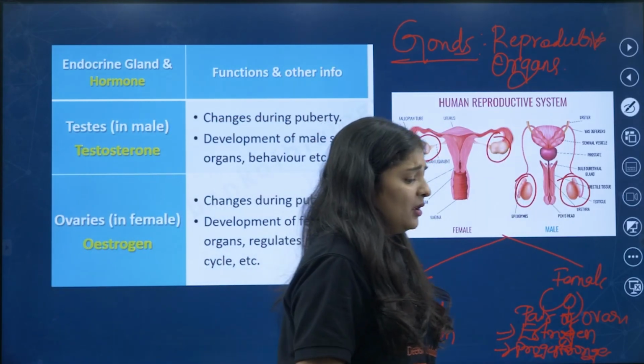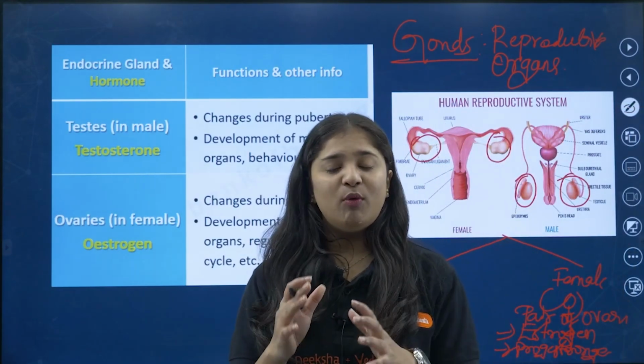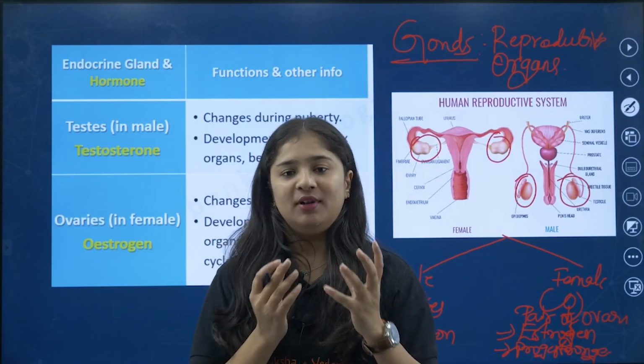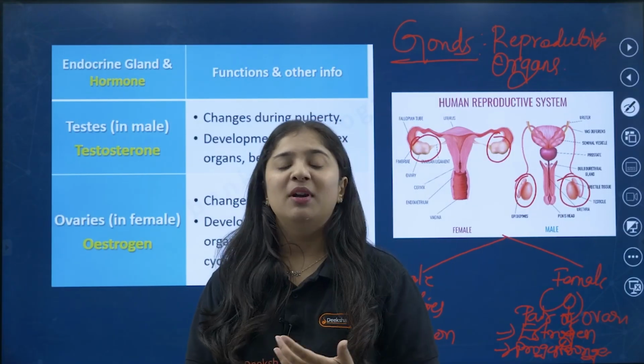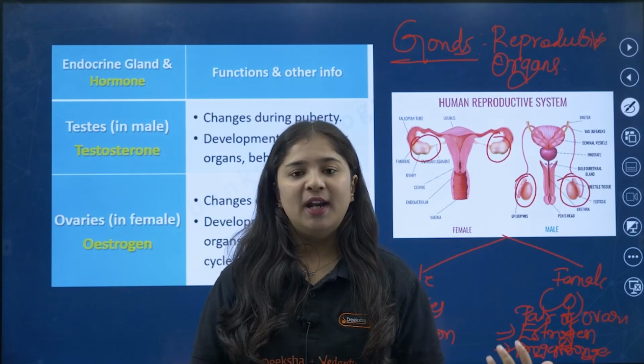So when you reach puberty, you can see changes in your body. In males, there will be growth of mustache and beard, and slight changes in the voice, it will become the male voice, very bold.